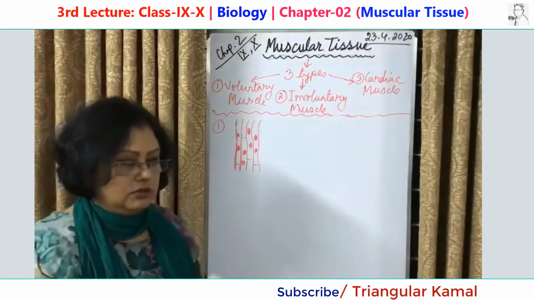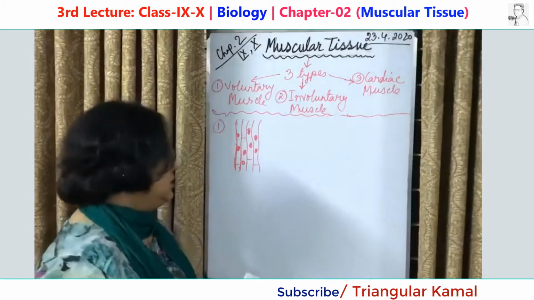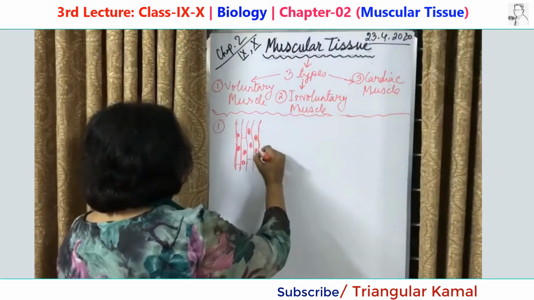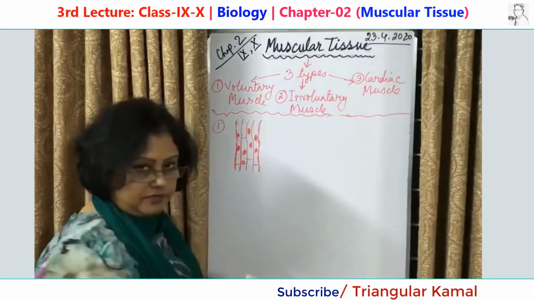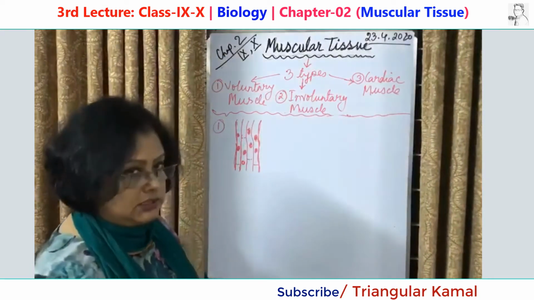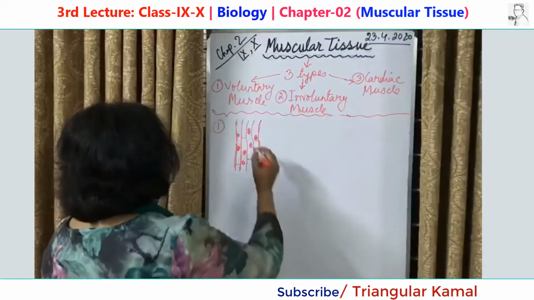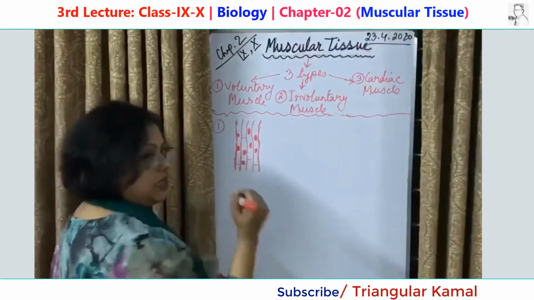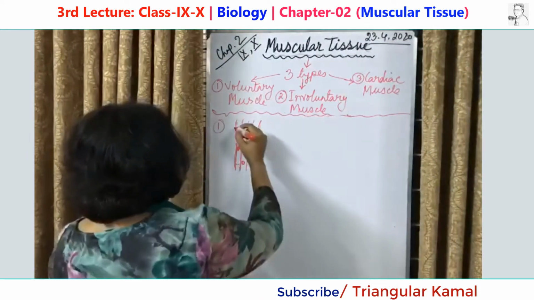The cells are elongated, tubular in shape and bounded by an extensible membrane. Can you remember from my earlier discussion? That is called sarcolemma. Also, holding them together to work properly is a band-like structure, which is called stria, like this.